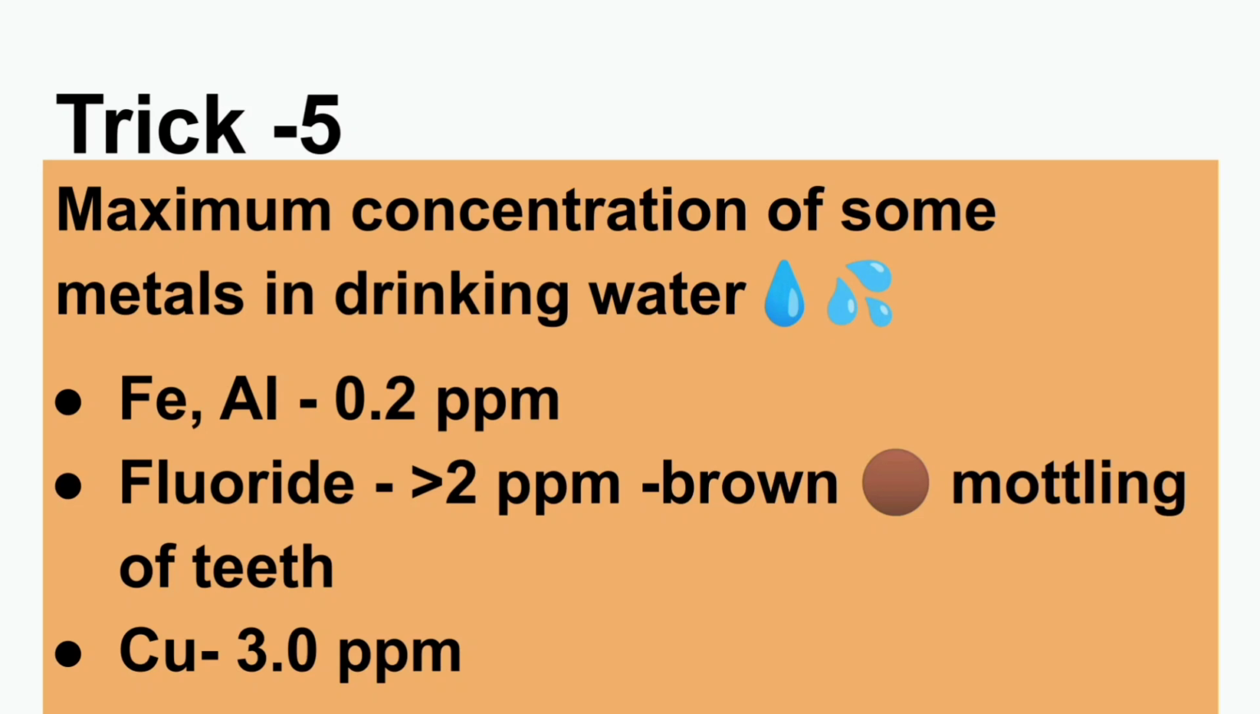All right, moving on to trick number 5, there is a table given in NCERT which is really important. I specifically emphasize on it. So the maximum concentration of some metals in drinking water. In this, you just remember in this order. I've just grouped it and remember it this way. Iron and aluminium are present in 0.2 ppm. Like the maximum concentration at which it should be present is 0.2 ppm. So iron, aluminium 0.2. Fluoride greater than 2 ppm will cause brown mottling of teeth.